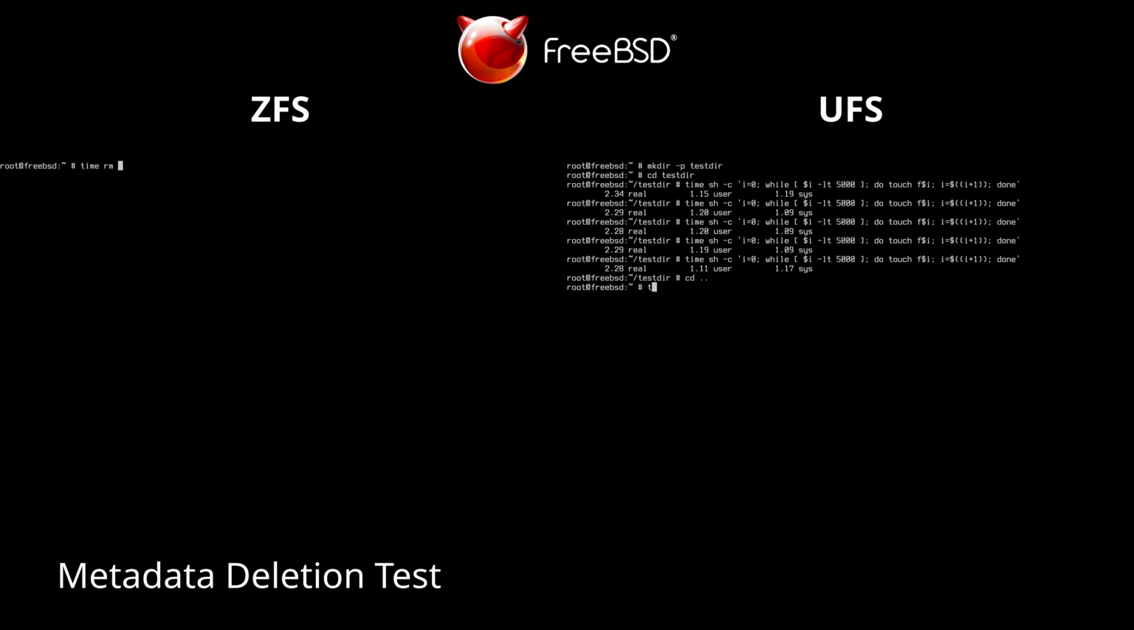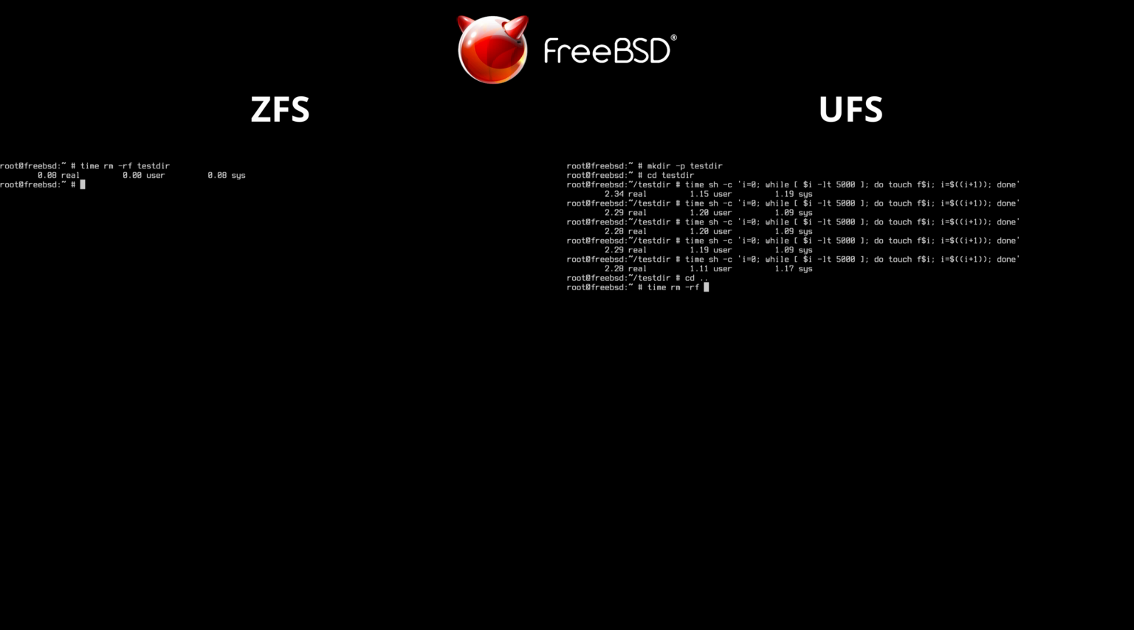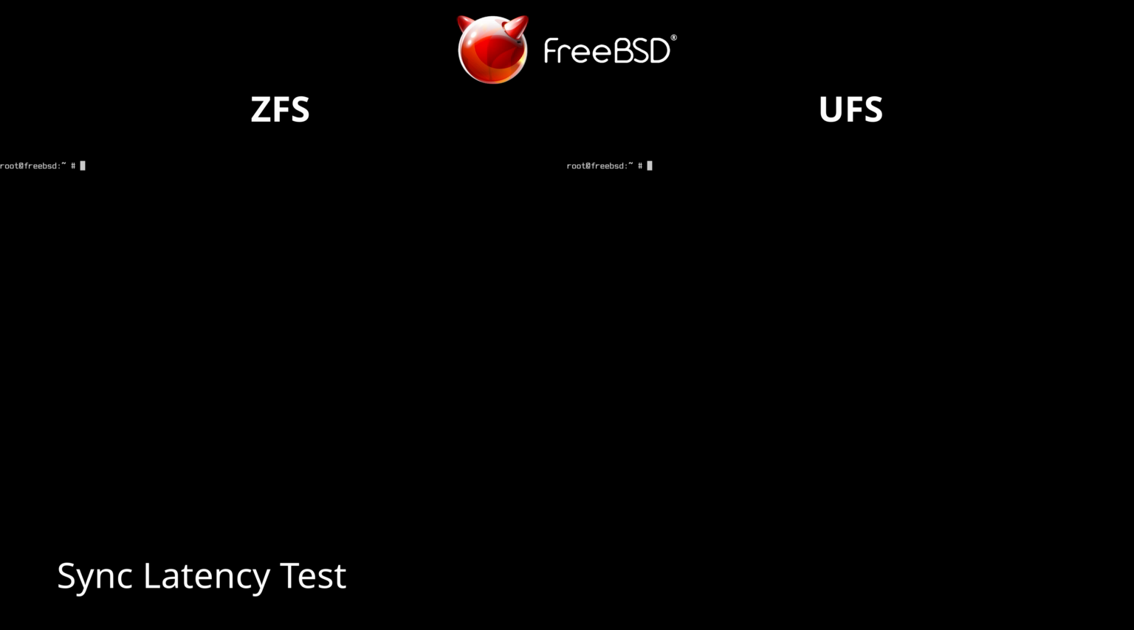In the same way that we measured time in the previous test, here we also measure how long the system takes to delete the entire folder. Again, this test is very close. U also stands out by a few milliseconds. The disadvantage is that Z waits for a TXG commit.